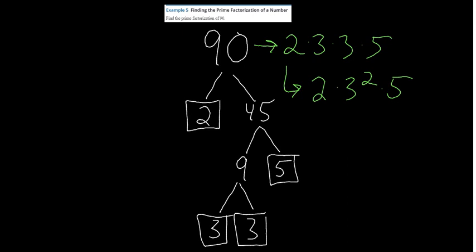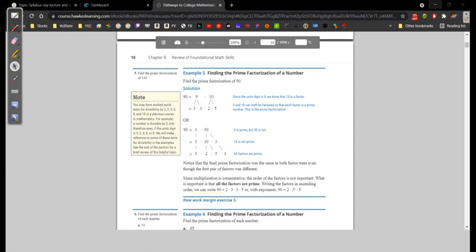Earlier I said every number only has one set of prime factors, and that's what I mean. Every number can only have one of these sets. Which makes sense, right? Because 2 times 3 squared times 5 will only ever equal 90. It won't equal anything else. So it's kind of a no-duh thing, but that is the prime factorization of 90, and of course we see that down here: 2 times 3 squared times 5.